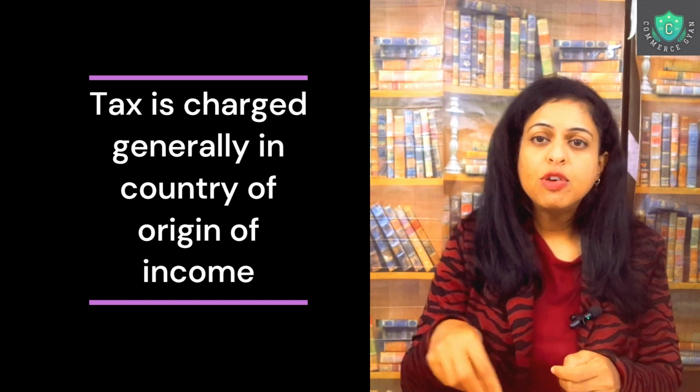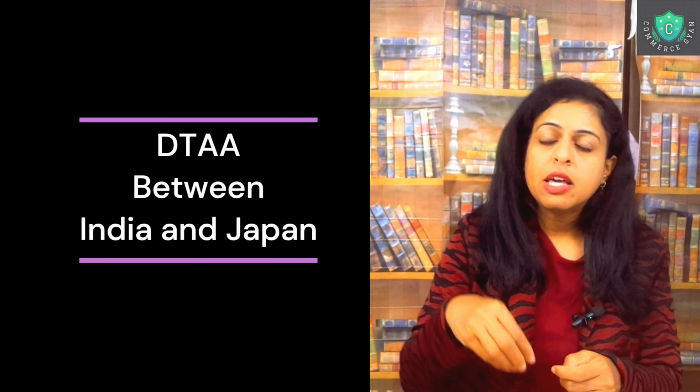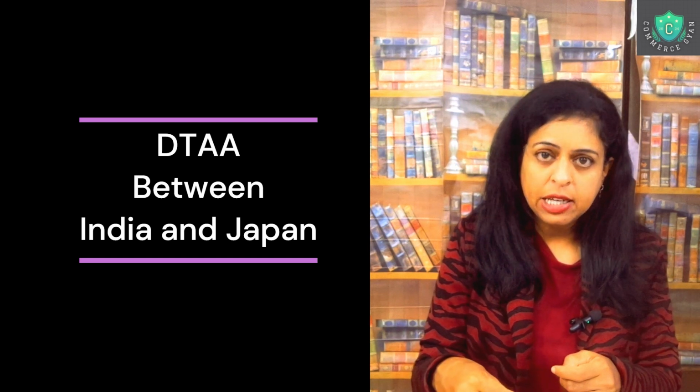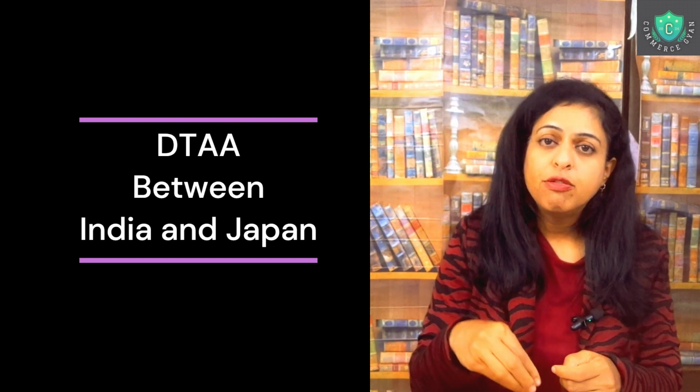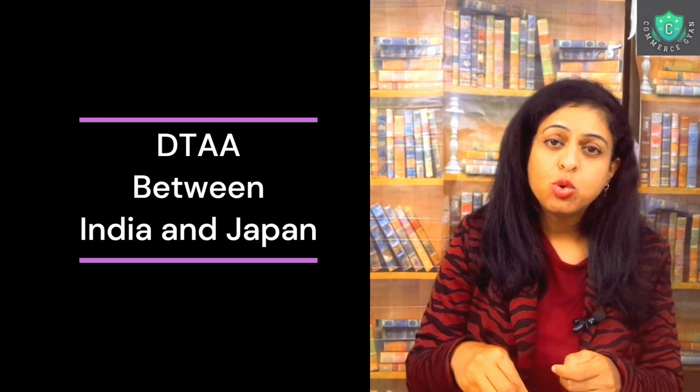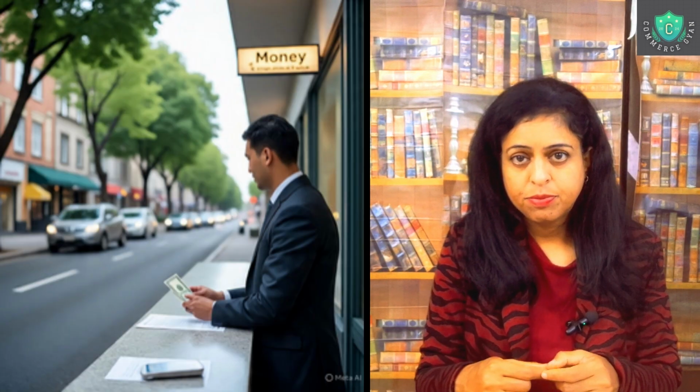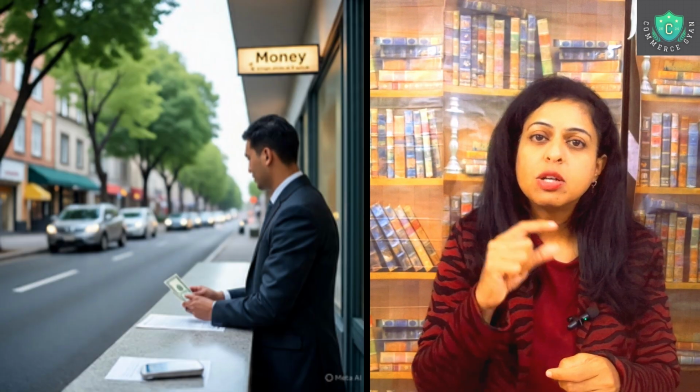So in the case of an agreement between India and Japan, if Japan says that you have rental income in India and you have to pay tax only in India, you don't have to pay tax in Japan. Any person who brings this rental income from India to Japan does not have to pay tax. Basically, one of the countries will have an exemption from payment of tax if there is a DTA signed in that regard.